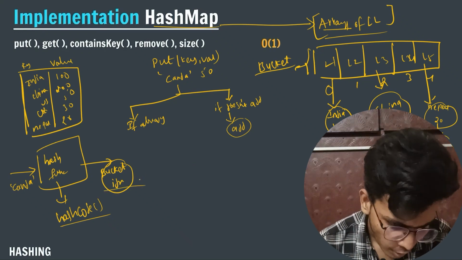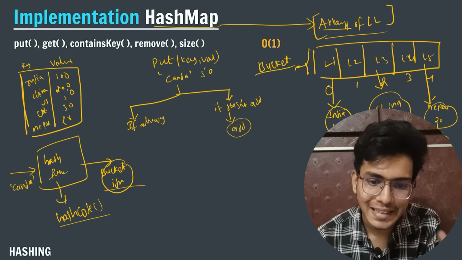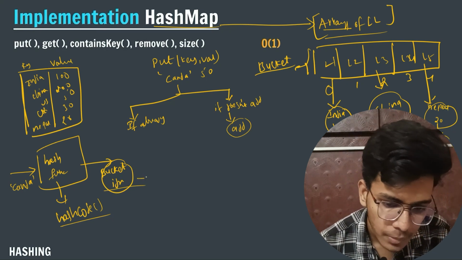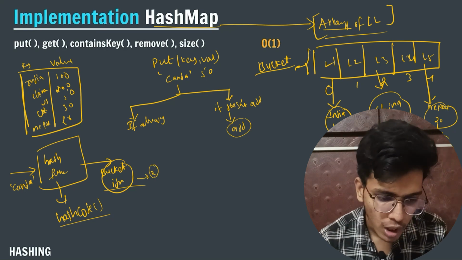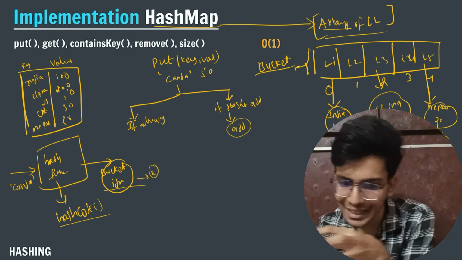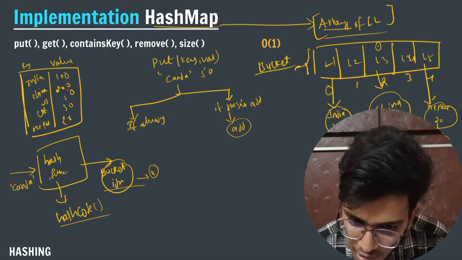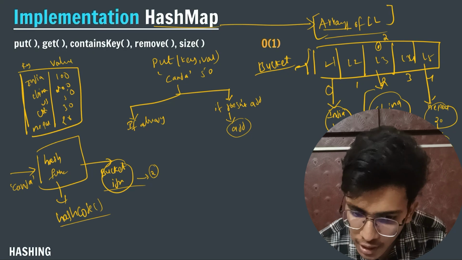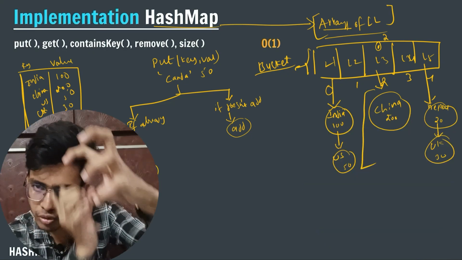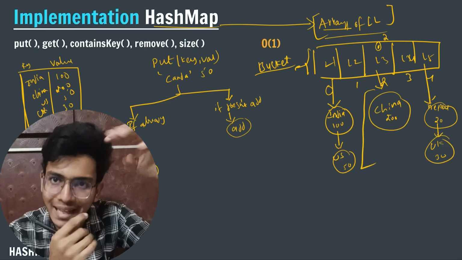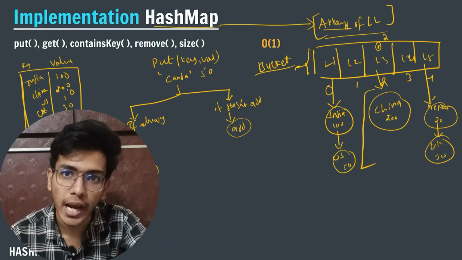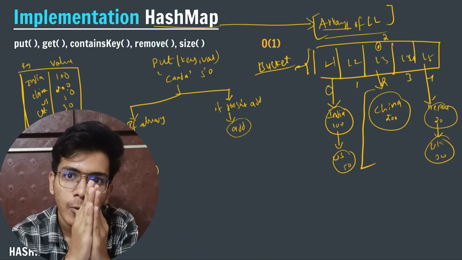When it gives me a bucket index, I will go to that particular bucket. Let's say it has given me bucket index 2. So I will come to index 2. For that index, I have a linked list. In that linked list, I will check whether that particular key value pair exists or not.